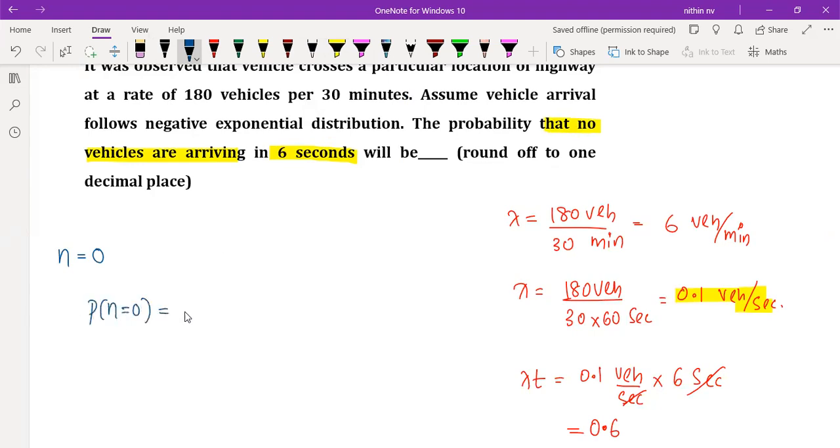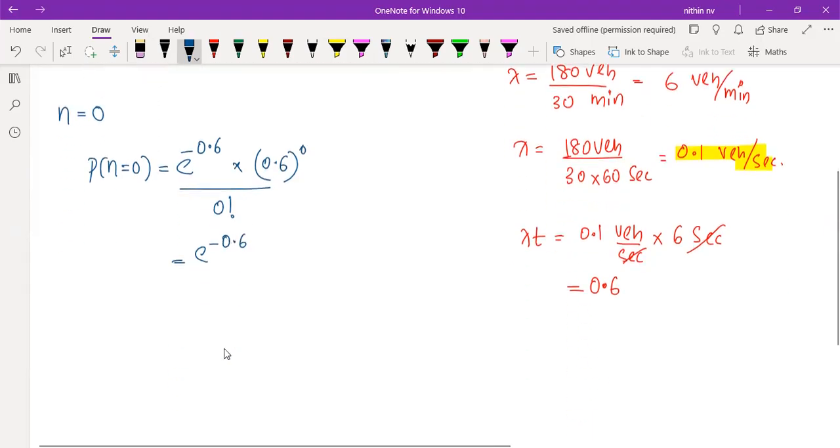P of n equal to 0 means e raised to minus 0.6, into lambda t again, 0.6 raised to 0 by 0 factorial. How much is it? E raised to minus 0.6. Right. 0.6 raised to 0 is 1. See, don't put it as 0.6. This is the mistake I have seen from many students, because they may be writing the exam under huge tension, and by mistake they will be putting it like this.